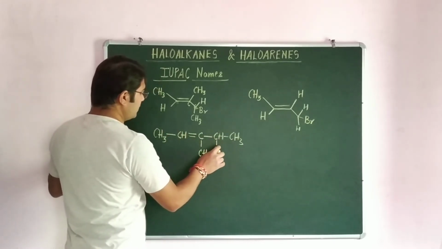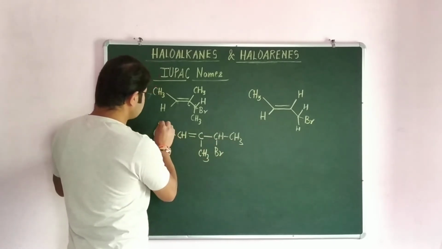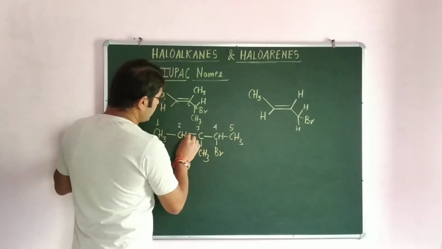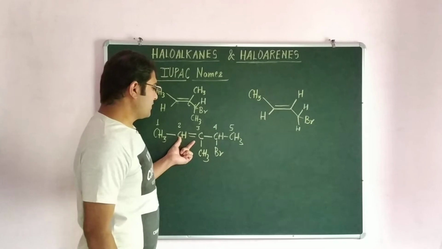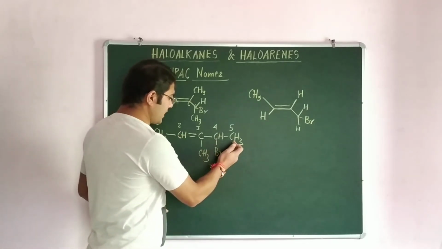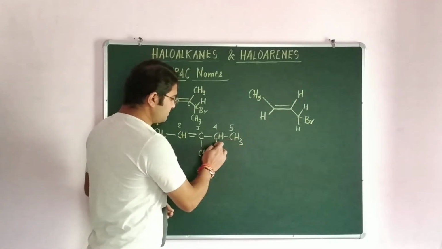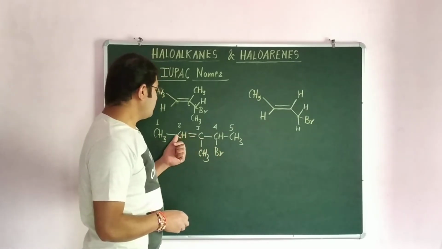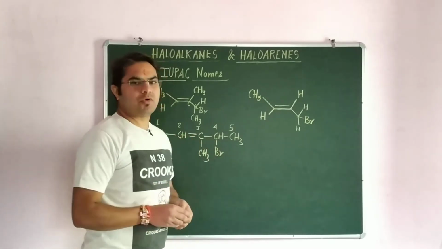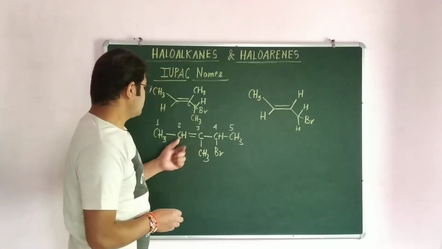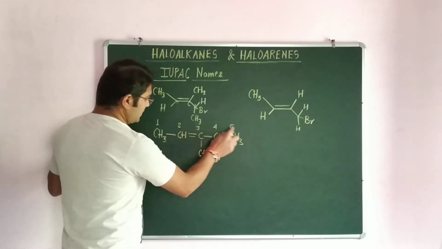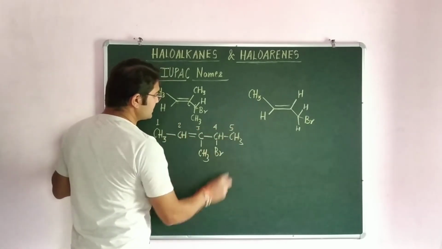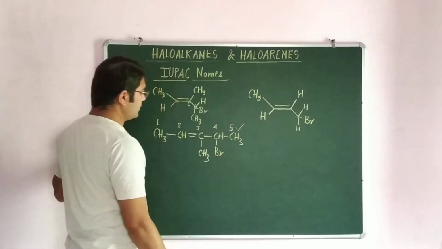We'll start numbering from the left hand side, 1, 2, 3, 4, 5, because the double bond gets preference. If we start naming from the right hand side, then Br is placed on the second position, but out of these two, halogen and double bond, the double bond gets preference. So if we do the naming on the basis of the double bond, then your numbering is 1, 2, 3, 4, 5. This is the exact way of numbering.